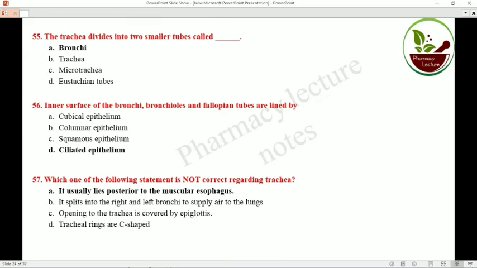So with the help of this epiglottis, it splits into right and left bronchi to supply air to the lungs. The wrong statement is: it is usually posterior to the muscular esophagus. It is anterior to the muscular esophagus.